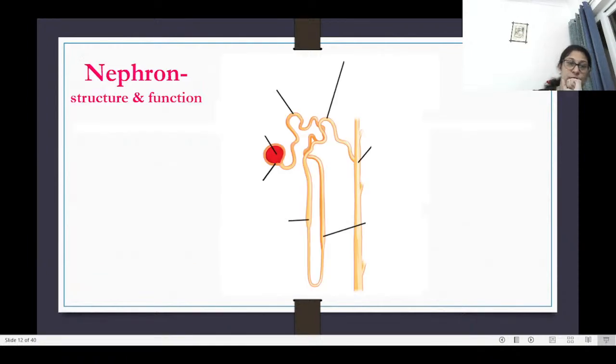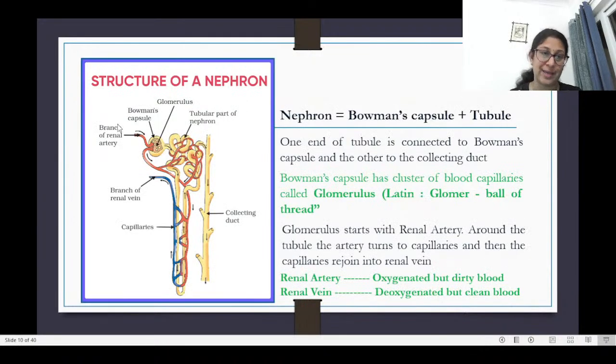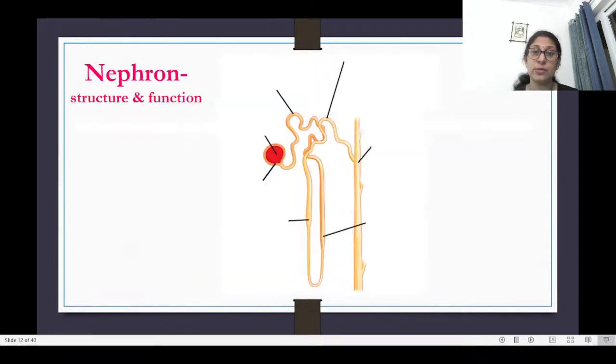Now, let's see the structure of the nephron. When you are drawing the diagram of the nephron in your exams, I would suggest that you start with this diagram in a very simple way, as it is drawn right now, because when you draw it the other way, it gets a little confusing. So first you draw the tubule and the nephron part, and then draw the arteries. Then it will not be confusing, and you will be able to make it more clear.